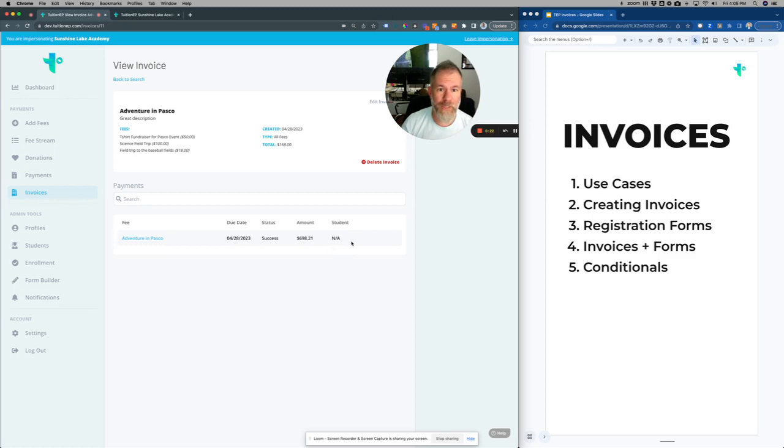Really powerful. It allows you to collect fees. I think one use case I didn't suggest would be if you're doing some sponsorship event or some gala and it's outside third parties that aren't in TuitionEP, you can collect fees that way. Tons of conditionals, tons of really power here to make invoices easy where you don't have to go crazy with having them download the app. Really powerful. Check it out.